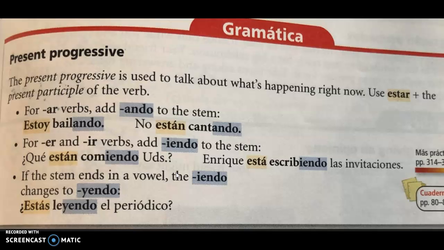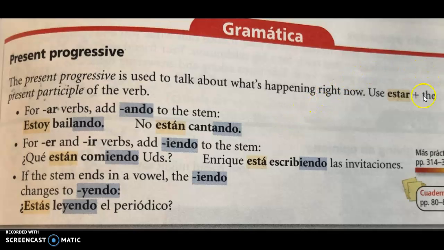Okay. Now we have these in English. They're a be verb. Am, is, are, and then an ing ending. So am talking, are walking, is moving. Those are all present progressive in English. So we have them. And this is just how we're going to form them in Spanish.